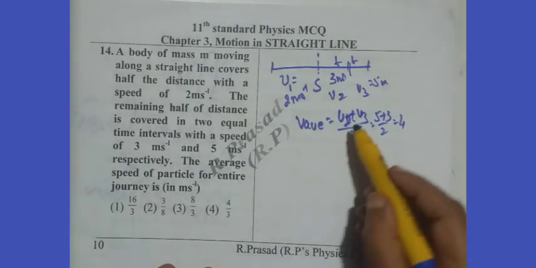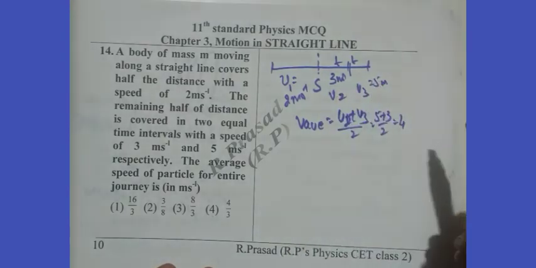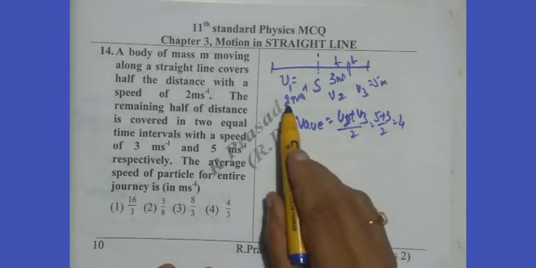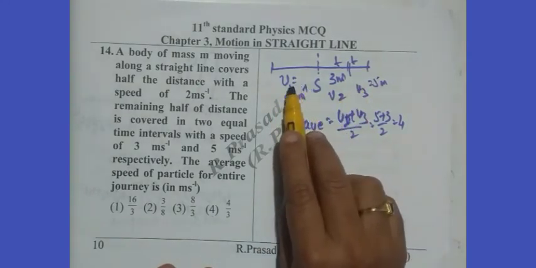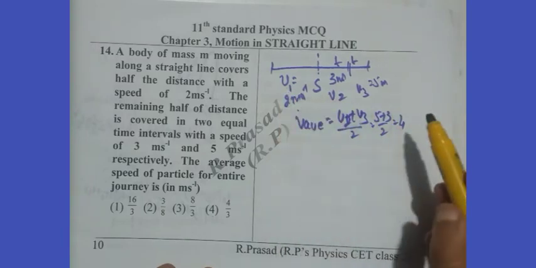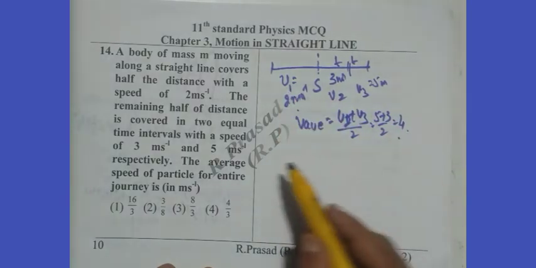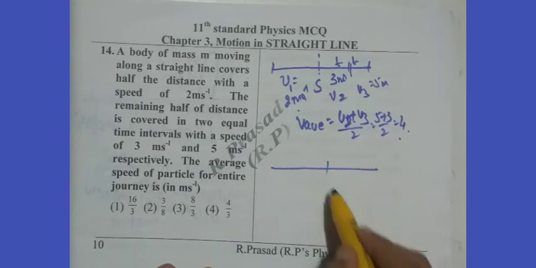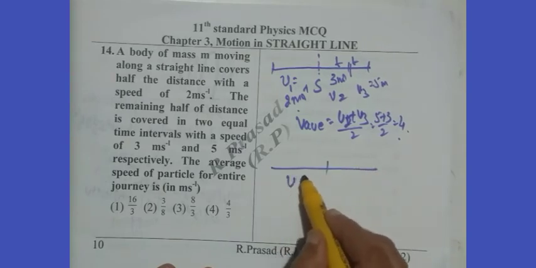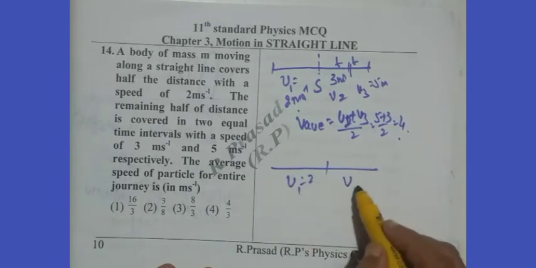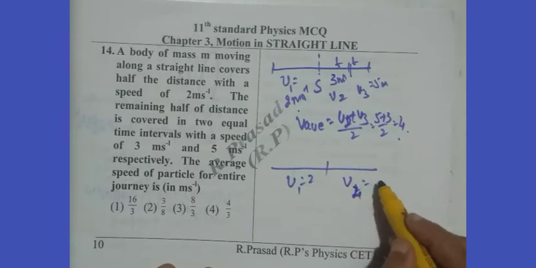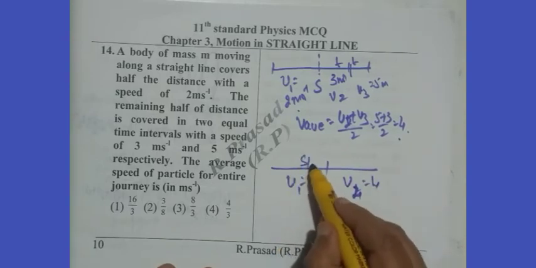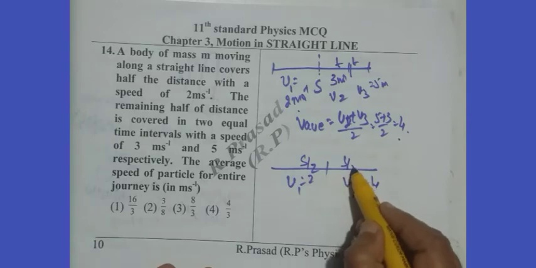So once we calculate average velocity for the second half of the journey, now we have two equal distances covered, first with V1, 2 meter per second, second with average velocity 4 meter per second. Now the situation is like this. Say this is 2 and this we may call V4, which is 4. Here distances are same, half and half.